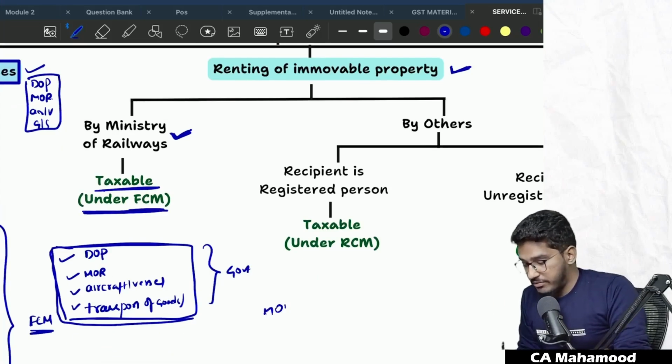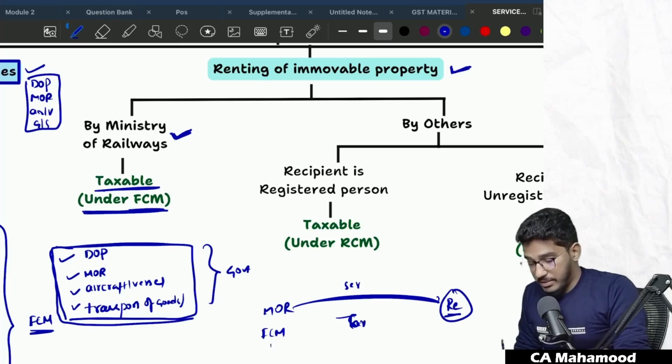So if the Ministry of Railways is providing services relating to renting of immovable property to some recipient, these services will be taxable under forward charge mechanism. That is, Ministry of Railways will collect the GST from the recipient and pay to the government. So renting of immovable property services provided specifically by Ministry of Railways are taxable under forward charge mechanism.